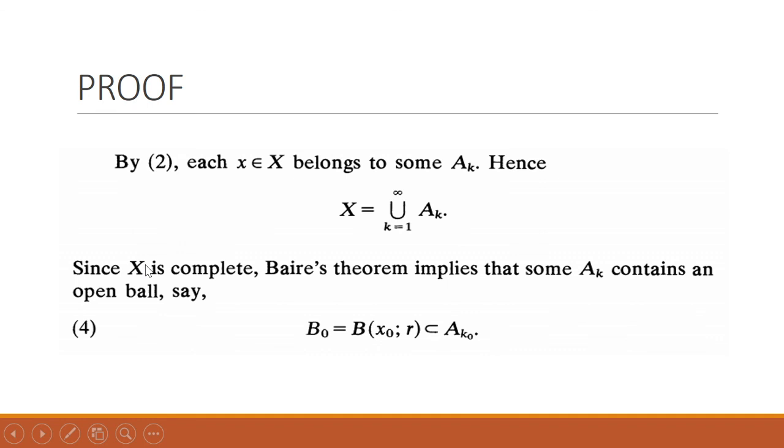Since X is a complete metric space, we know from the statement of the uniform boundedness theorem that all the properties of the Baire category theorem are now satisfied. So we can use the Baire category theorem, which states that there must exist some A_k which contains an open ball.